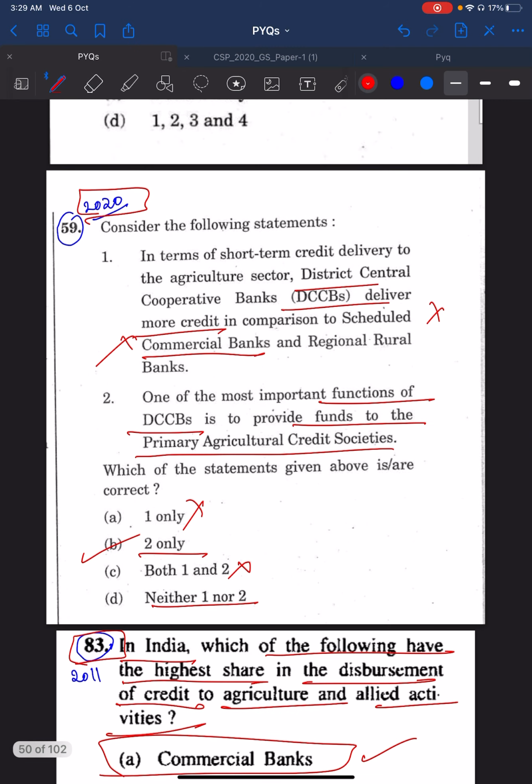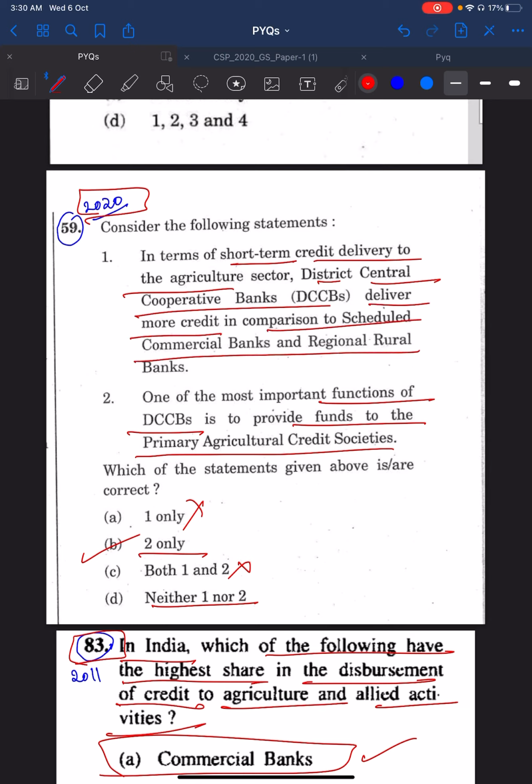You see the 2020 59th question. They are saying, you read this first statement: in terms of short-term credit delivery to the agriculture sector, district central cooperative banks deliver more credit in comparison to scheduled commercial banks and regional rural banks. So we don't know, maybe or maybe not.